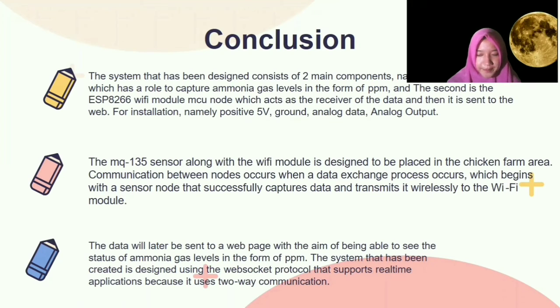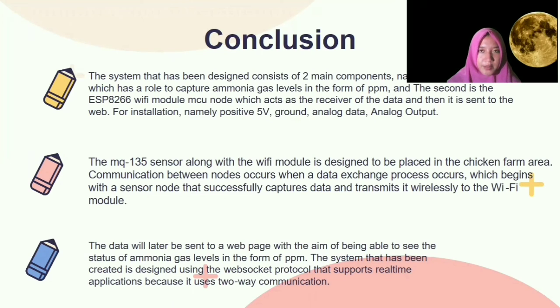The routers send data via the shortest path to the server or the laptop. The sensor is the MQ135 sensor to capture ammonia gas level.